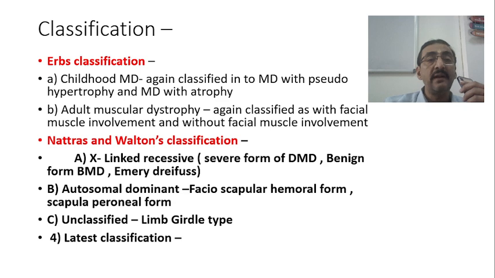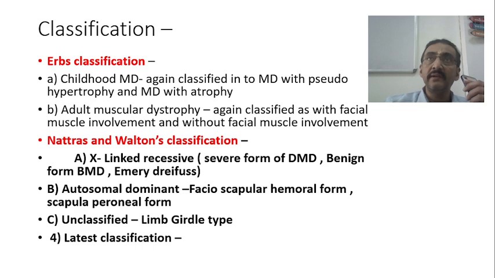The second classification is adult muscular dystrophy. Adult muscular dystrophies are again classified into two types. Number one is adult muscular dystrophy with facial muscle involvement, and number two is adult muscular dystrophy without facial muscle involvement. So these two classifications are based on Erb's classification.